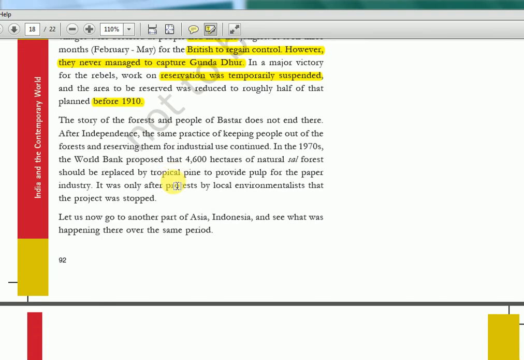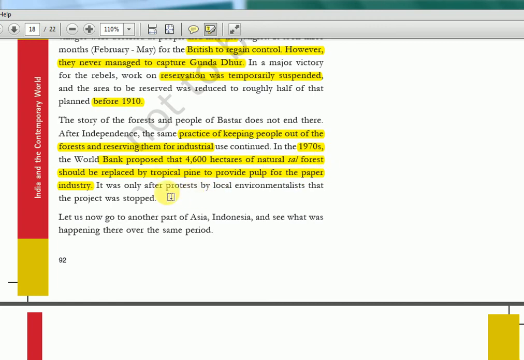After independence, the same practice of keeping people out of the forest and reserving them for industrial use continued. In the 1970s, the World Bank proposed that 4,600 hectares of natural sal forest should be replaced by tropical pine to provide pulp for the paper industry. So, 1970s, the World Bank gives such a suggestion: 4,600 hectares should be cleared and tropical pine installed so that the paper pulp industry can flourish.